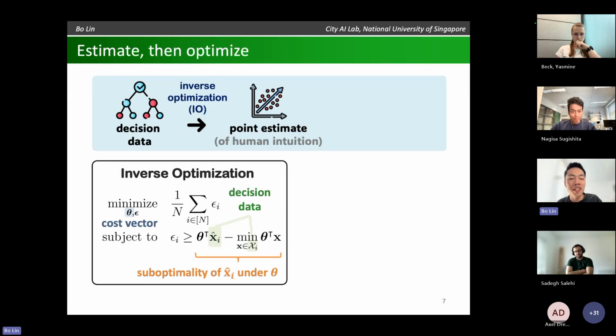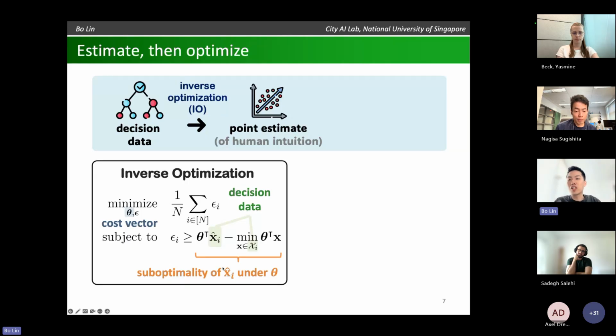So inverse optimization 101. Okay, so essentially I'm going to solve a bi-level optimization problem called inverse problem, where the decision variables include theta, which is the cost vector that I'm trying to estimate. Right? And this is an empirical risk minimization problem. So I'm trying to minimize the empirical risk over my data set. Each data point is one historical decision. Okay, so for each data point i, the loss is defined as the suboptimality of the decision I observe, x hat, under my theta. Okay, so if I can find a theta that really make my historical decision optimal to the forward problem, then this loss will be zero.